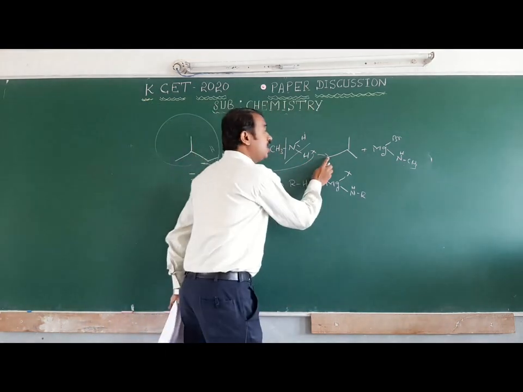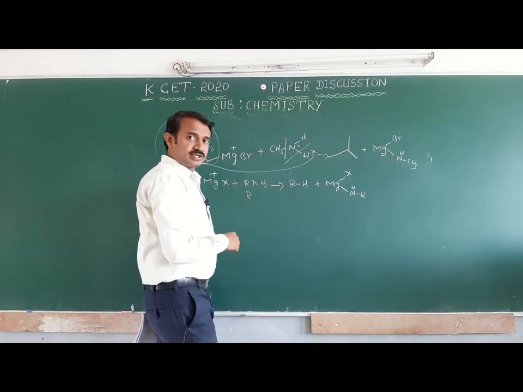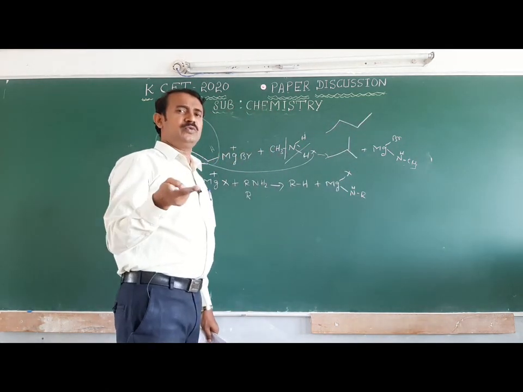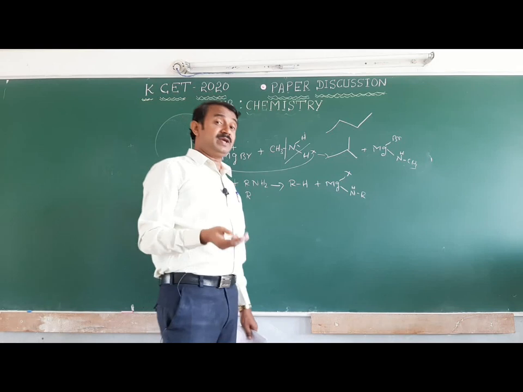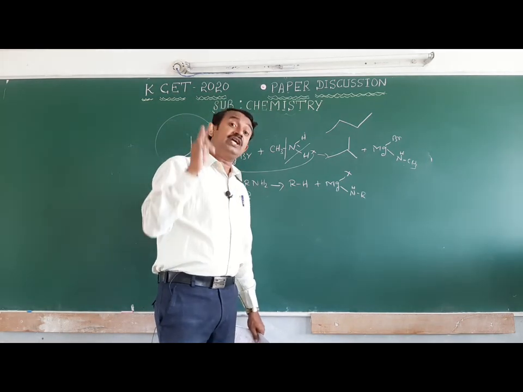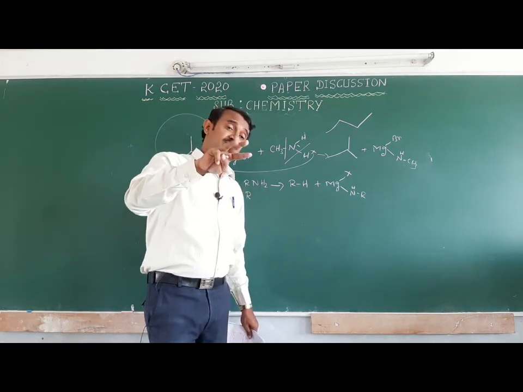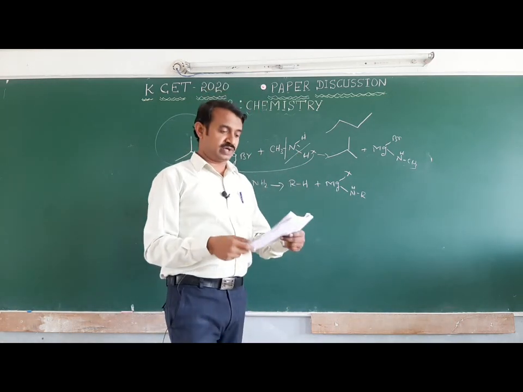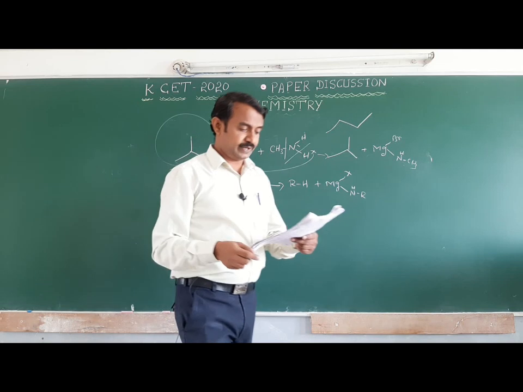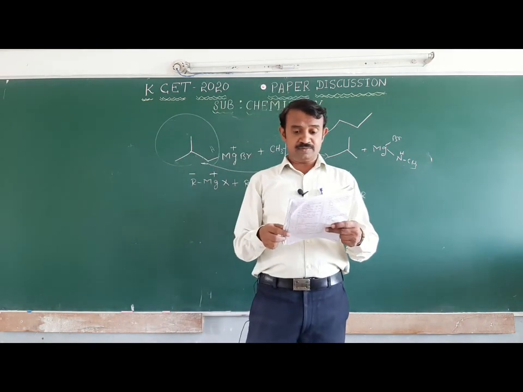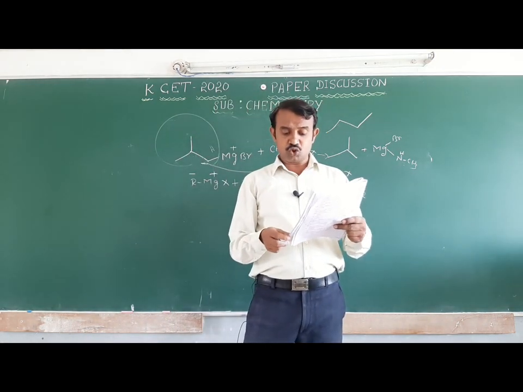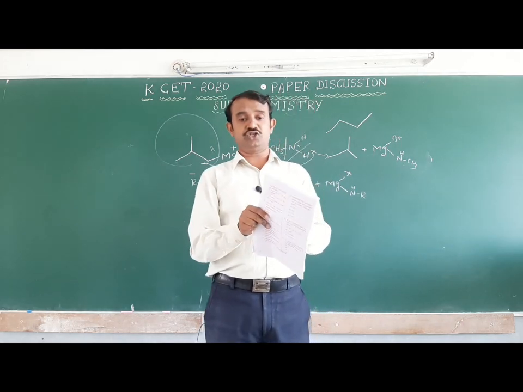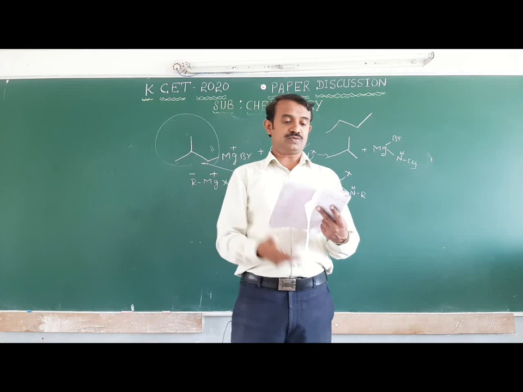Here isobutane will form as the product. Butane and isobutane are 2 isomers. If pentane is formed, there are 3 isomers: pentane, isopentane, neopentane, but butane has only 2 isomers. This is important. So among the options 3, 2, 4, 5, the number of isomers possible is 2. Next one.